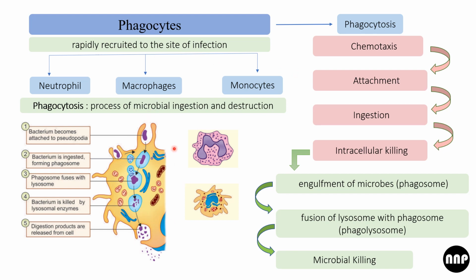This is the process, but for the recruitment, what happens is there will be chemotaxis as the bacteria and the microbes produce toxins. Then comes the attachment, ingestion, and intracellular killing.